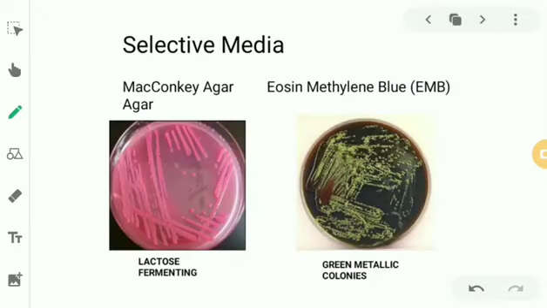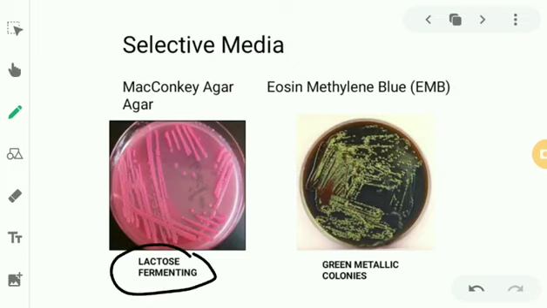Actually, there is a very important property known as the ability to ferment lactose. Lactose, we all know, is a disaccharide, right? And some bacteria can ferment lactose. They are known as lactose fermenting bacteria. Now, how can we utilize this property? We can utilize this property in order to identify them.